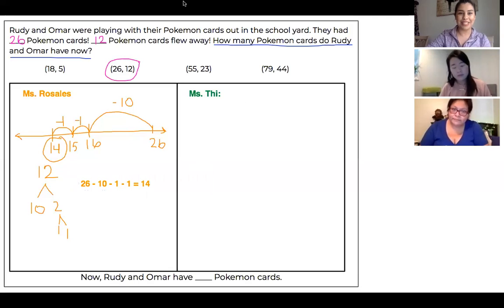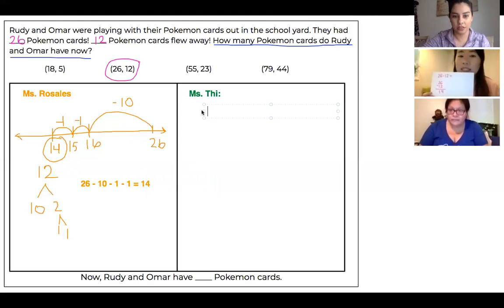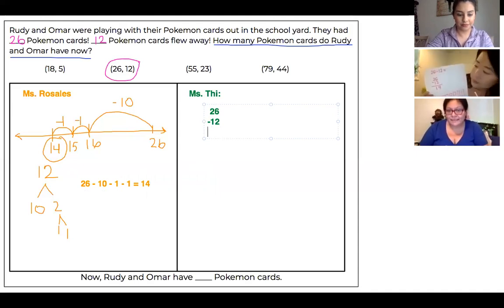All right, now let's see Miss T's strategy. Miss T, can you share your strategy with us? Yeah, so I knew that I had to do a subtraction sentence. So I did 26 minus 12, and I got 26 first because we always start with what we have, and then we take away what left. And so I took away 12 because that's how many cards flew away. And I was like, I can't do it in the horizontal equation. It's too difficult for me. So I put it vertically over here.